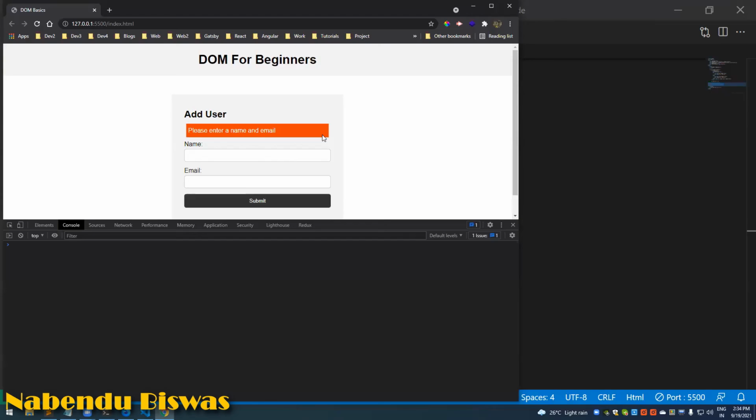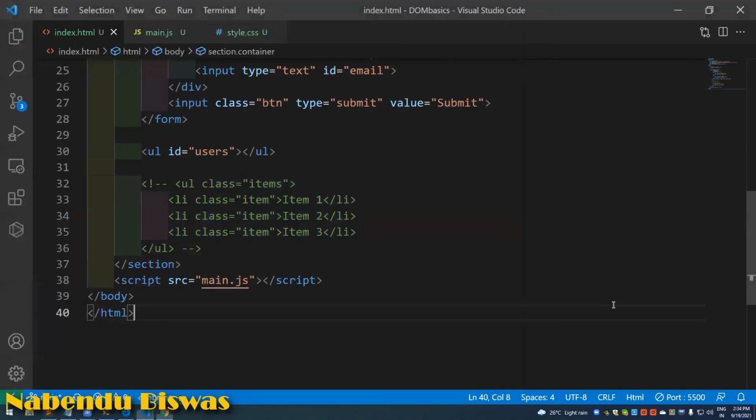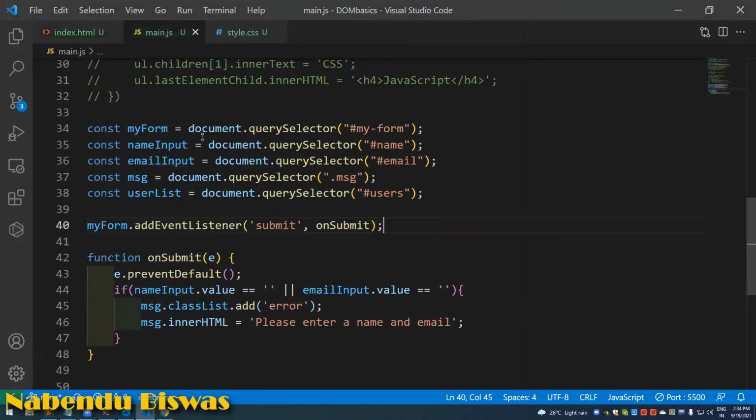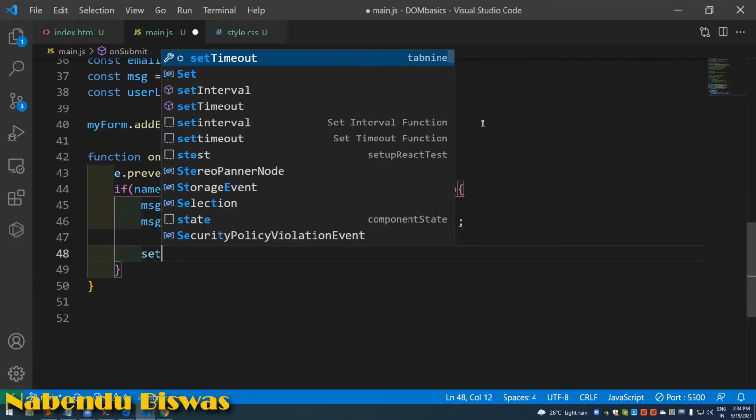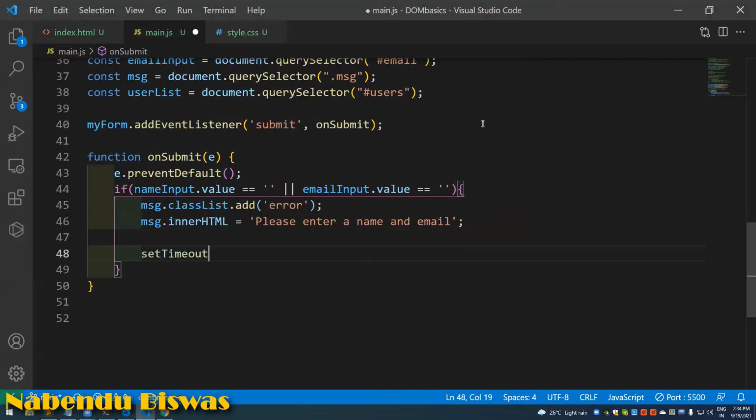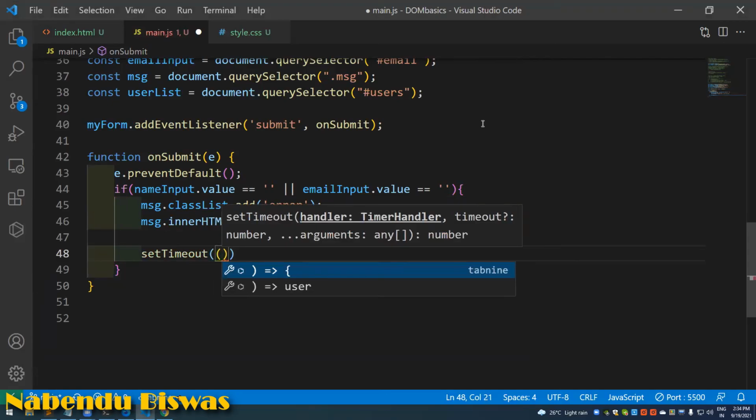But the problem is that it will be there until we refresh it. So that is not a good user experience. So we are going to remove it after 2 seconds. There is something very good which is known as setTimeout, like this,